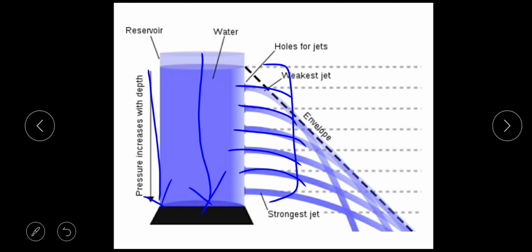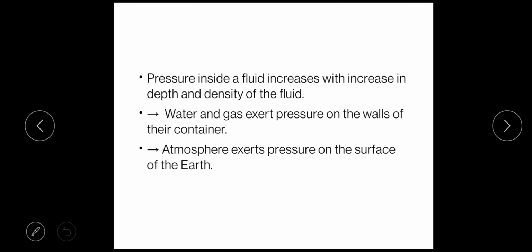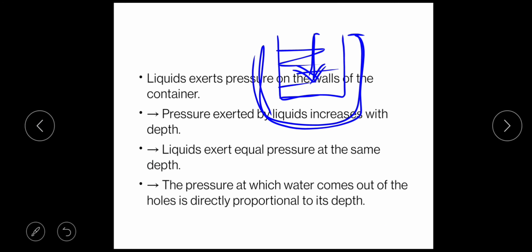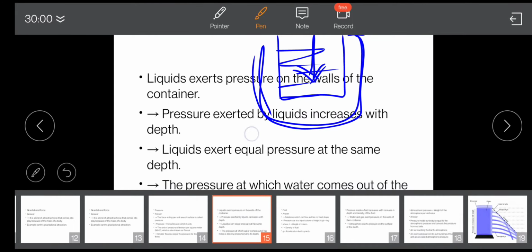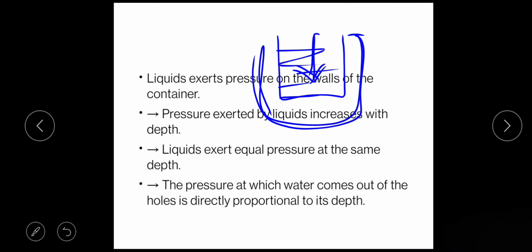As the depth will increase, here you can see this arrow, the pressure will also increase. यानी यहाँ पर मैंने वाटर लिया है इन द बकेट, एंड जैसे जैसे डेप्थ में जाओगे वैसे वैसे वाटर का प्रेशर इंक्रीज होता जाएगा. That is what they want to convey in this point, that the pressure exerted by liquid increases with the depth.